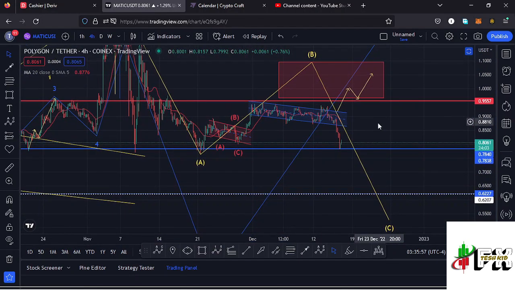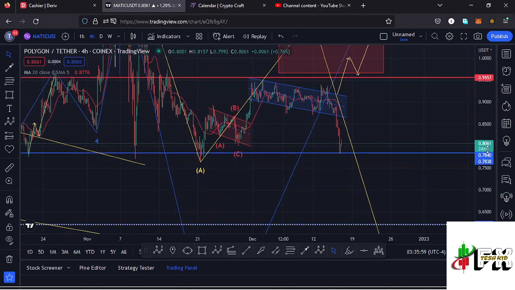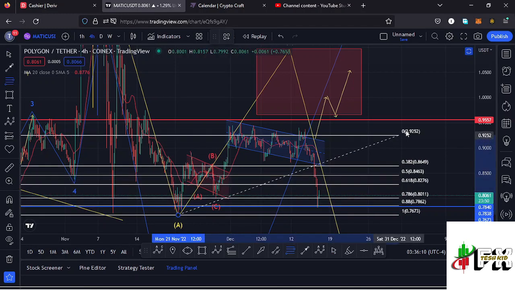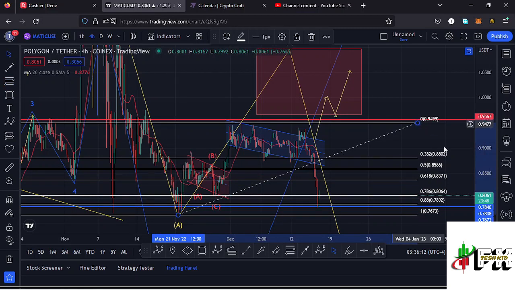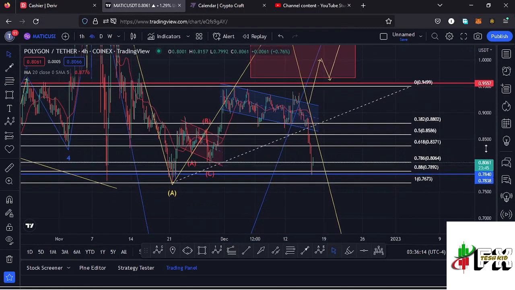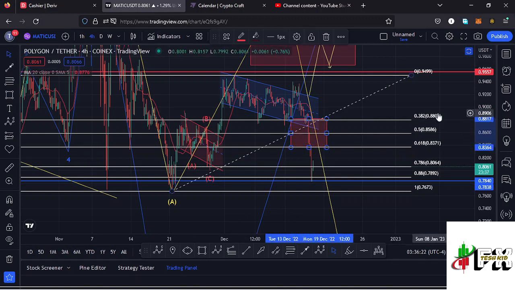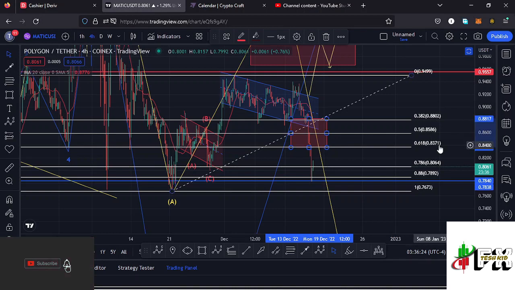And there are key areas on the Fibonacci's that I expected us not to lose for us to still say that we're in the formation of this wave B to the upside, and if I use the Fibonacci's connecting them from that low down there to the high at around the $0.94 mark, that target area was between the fib level 0.382 and the fib level 0.618, and I can mark that target area, which perfectly lies between the $0.88 mark and the $0.83 mark.